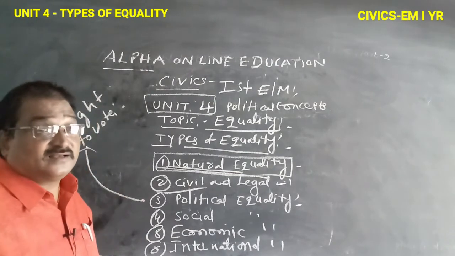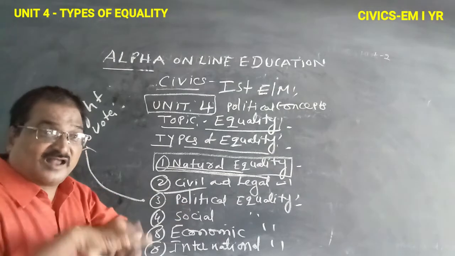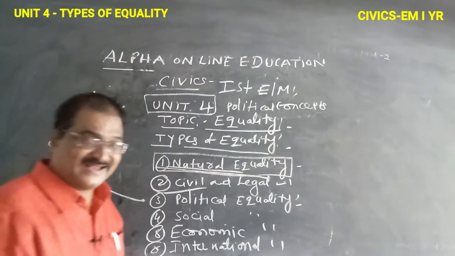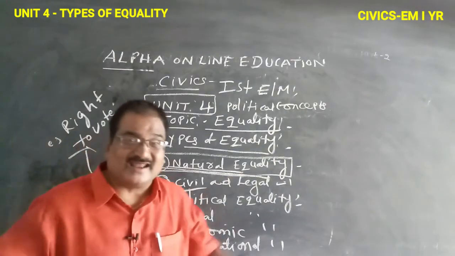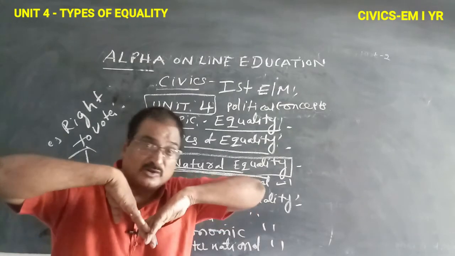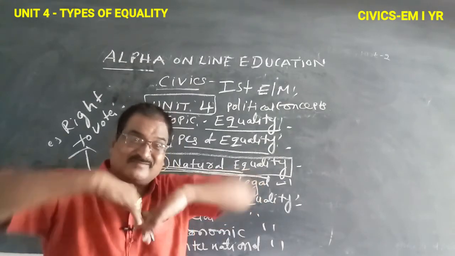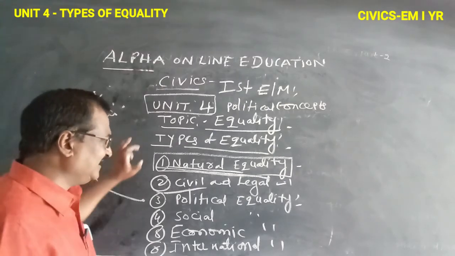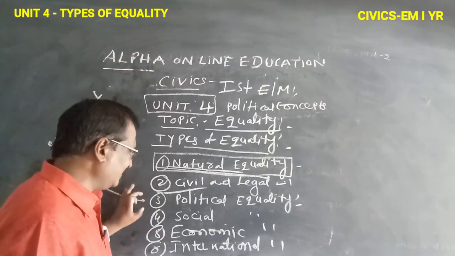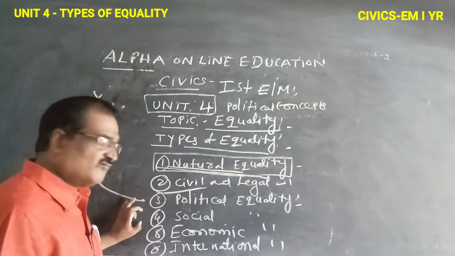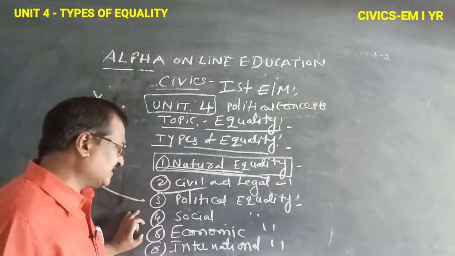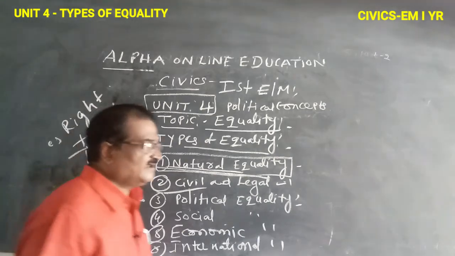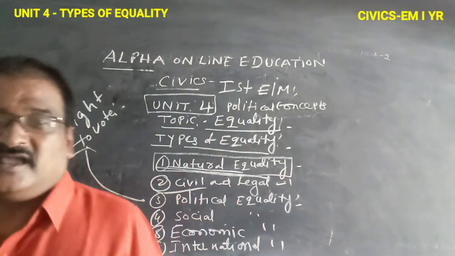Actually natural liberty is also the same. So all are equal in all matters. Is that possible? Natural equality, what does it say? All are equal in all matters. Is that possible? It is not possible. So these are all the kinds of equality. One is natural equality, second is civil and legal equality, third is political equality, fourth is social equality, fifth is economic equality, sixth is international equality.